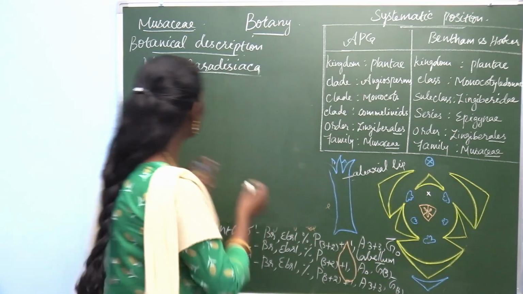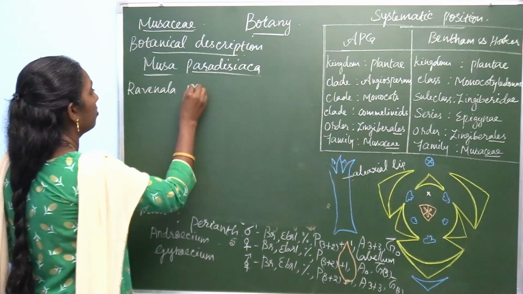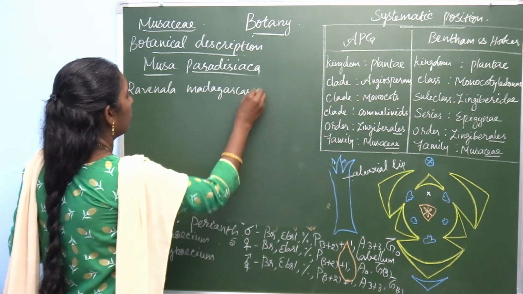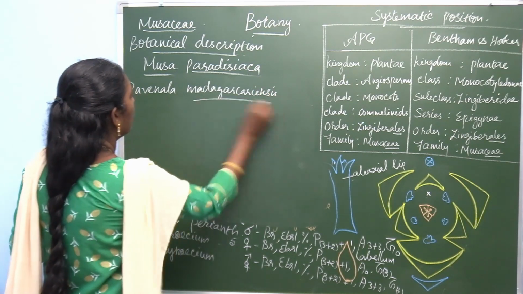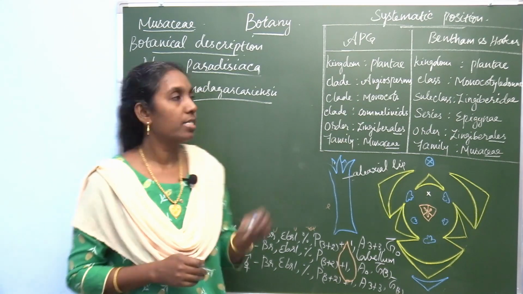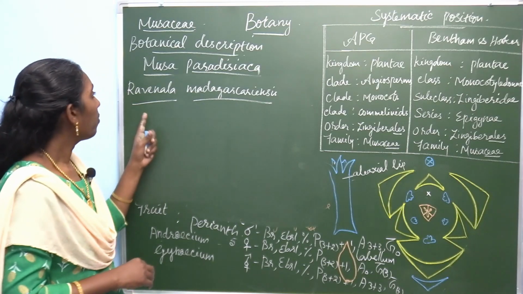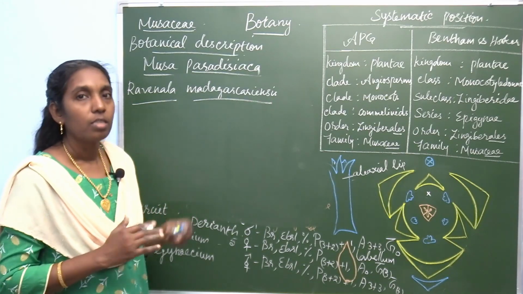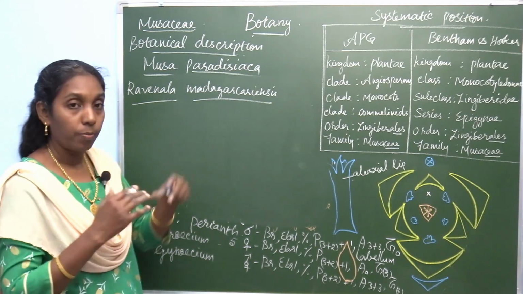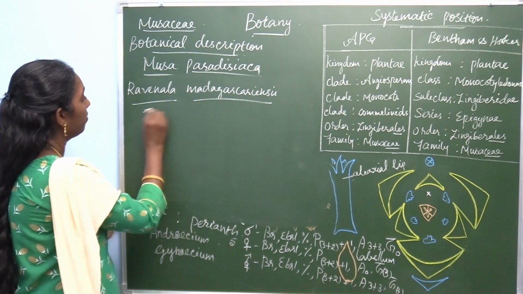Ravinala madagascariensis. You are going to compare these two, Ravinala madagascariensis as well as Musa paradisiaca. So write about the habit. Here the habit is a monocarpic perennial herb in Musa paradisiaca, but Ravinala is a tree.